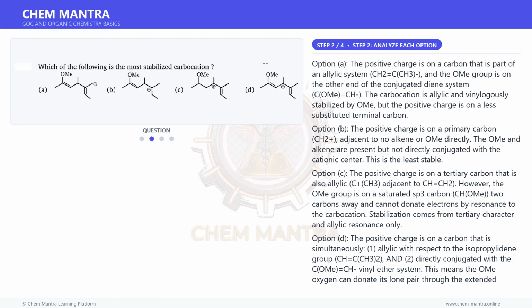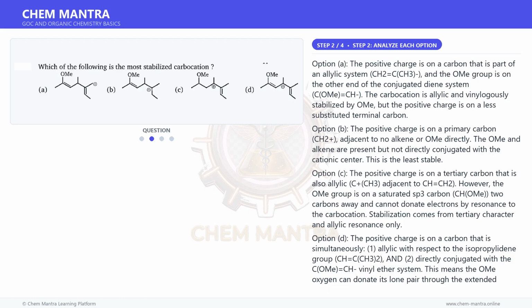Option D. The positive charge is on a carbon that is simultaneously 1. Allylic with respect to the isopropylidene group, CH=C(CH3)2, and 2. directly conjugated with the C(OMe)=CH vinyl ether system. This means the OMe oxygen can donate its lone pair through the extended conjugated system directly to the carbocation center. The structure is CH3C(OMe)=CH-C+(CH3)-CH=C(CH3)2.